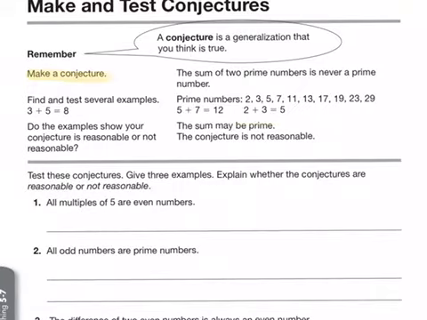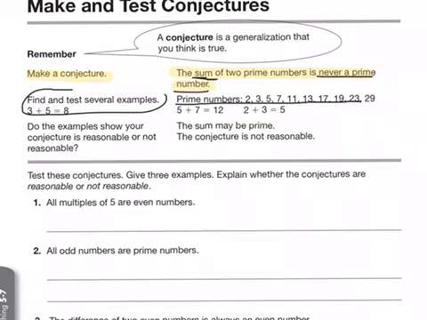When making a conjecture, the first thing we need to do is think of a generalization that we think is true. For example, the sum of two prime numbers is never a prime number. If we think about this conjecture and look for examples, we might think of all of the numbers that we know are prime. For example, 2, 3, 5, 7, 11, and 13. Now the conjecture or generalization that we have made is that the sum of those prime numbers is never a prime number. So we find and test several examples.